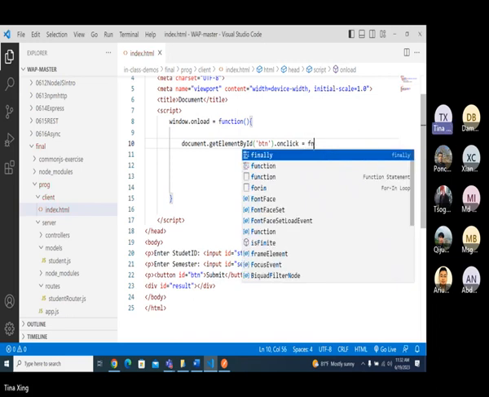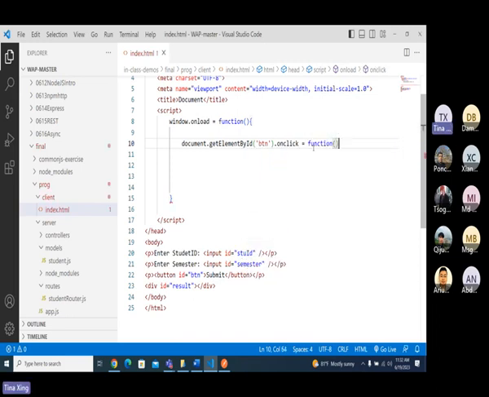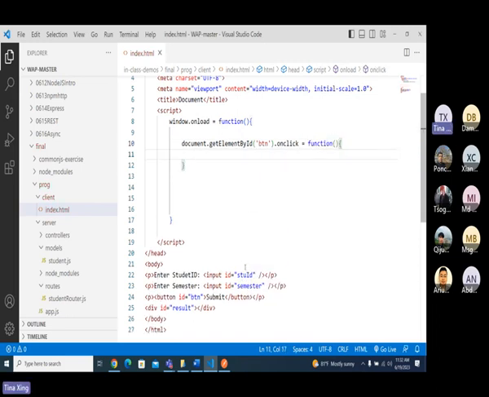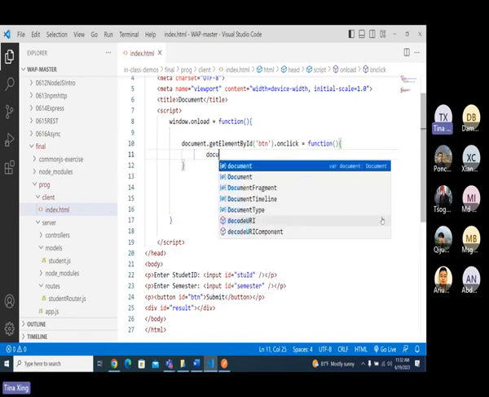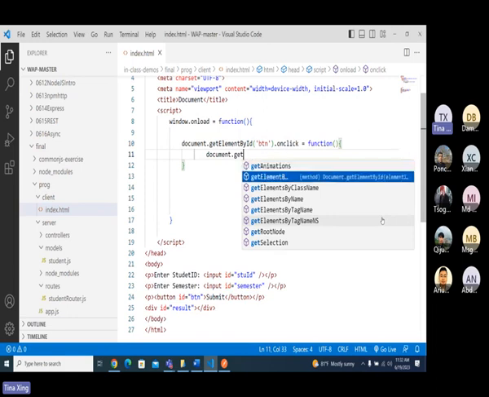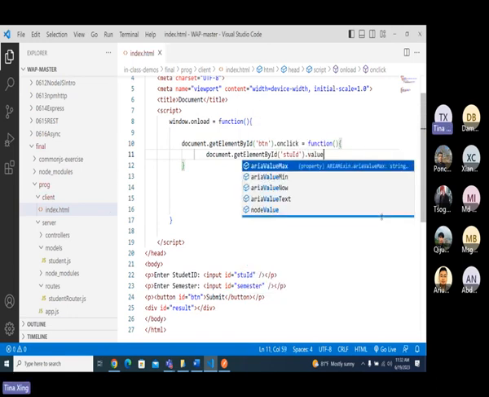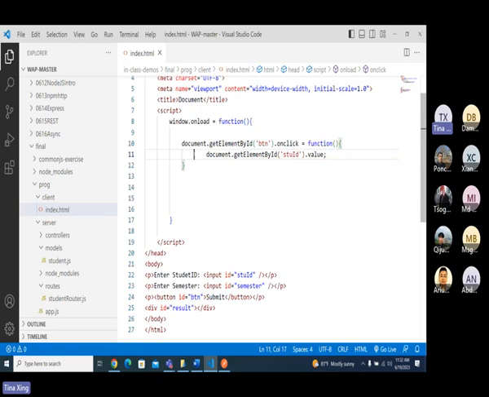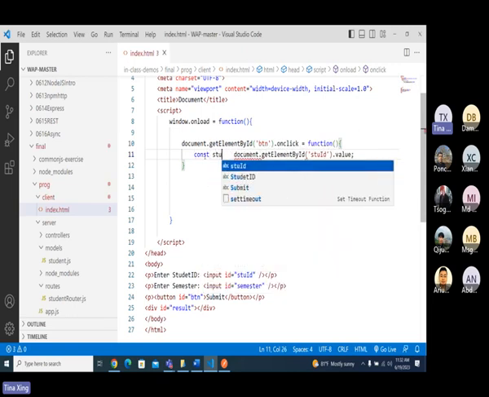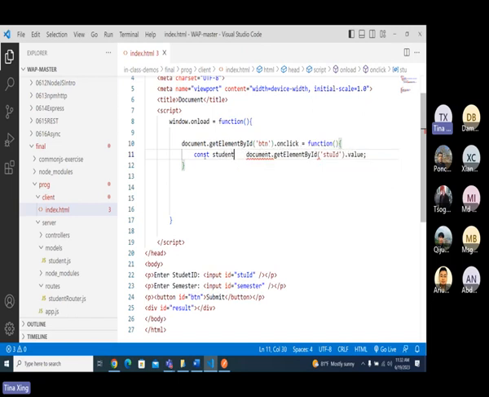Function. And then on click, I will get this student ID: document dot getElementById student dot value, and I have a const stuID, the student ID.